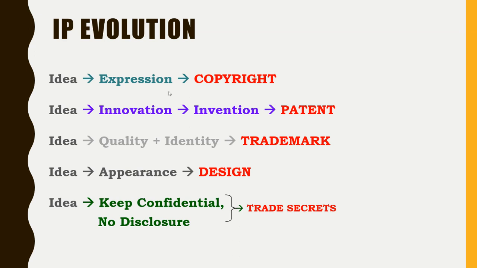An idea that shows some quality or identity of the company can be registered under trademark. An idea that shows some appearance, the overall look of the product, can be registered under design. An idea that is kept confidential, which no one is disclosing, is called a trade secret, right? So these are the different types of IP.